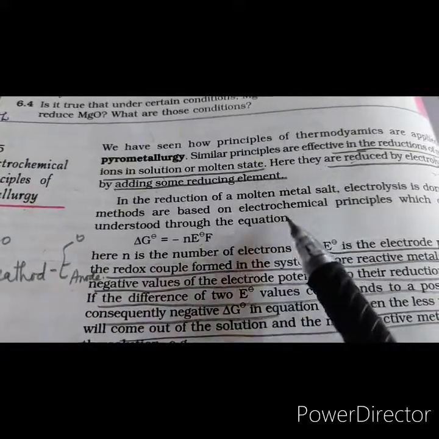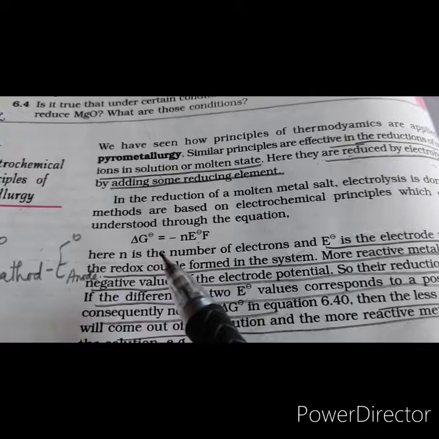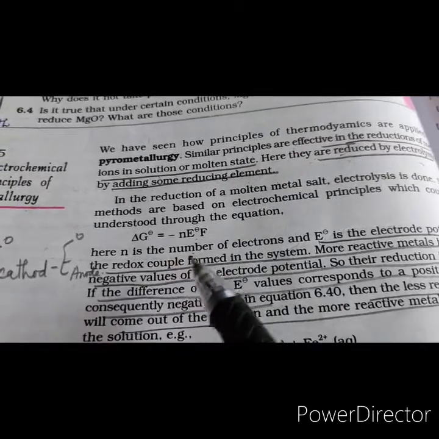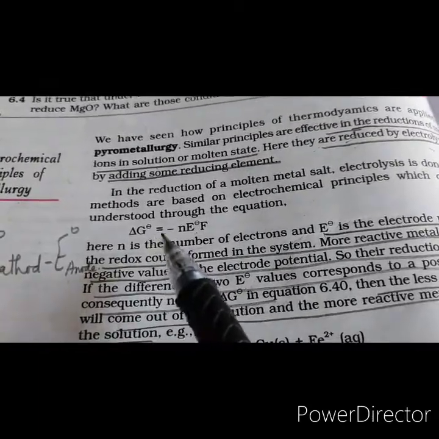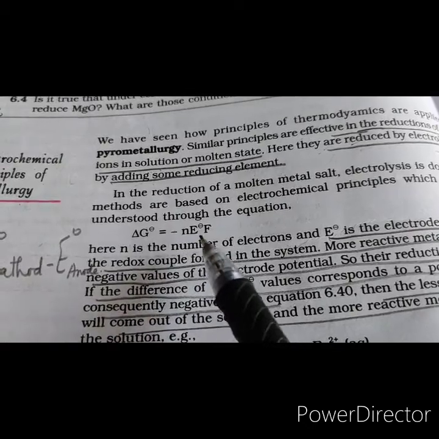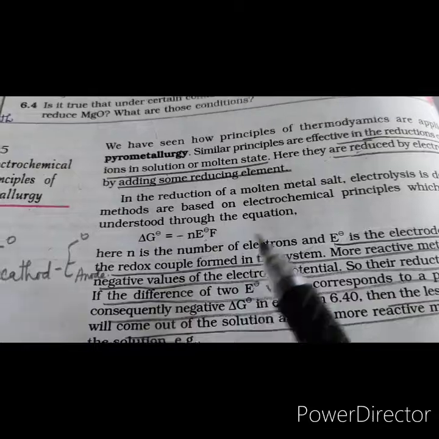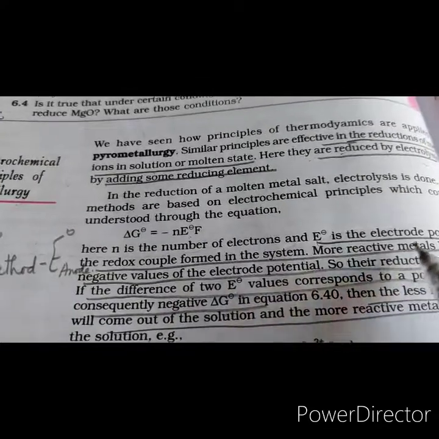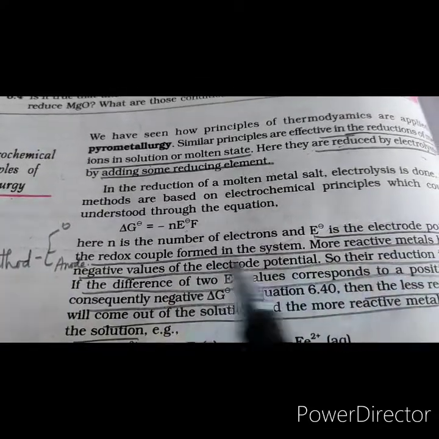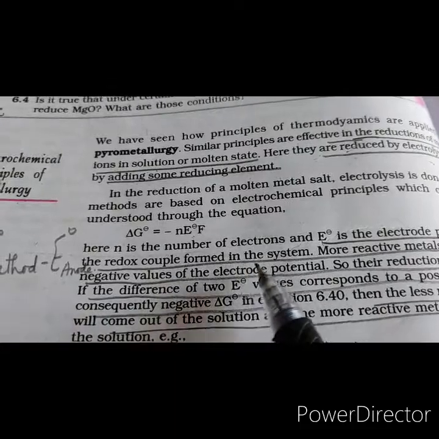The equation we had there was delta G equals delta H minus T delta S. Here the equation is delta G equals minus n E naught F. This n is the number of electrons gained or lost, and E naught is the electrode potential of the redox couple which is formed in the system.